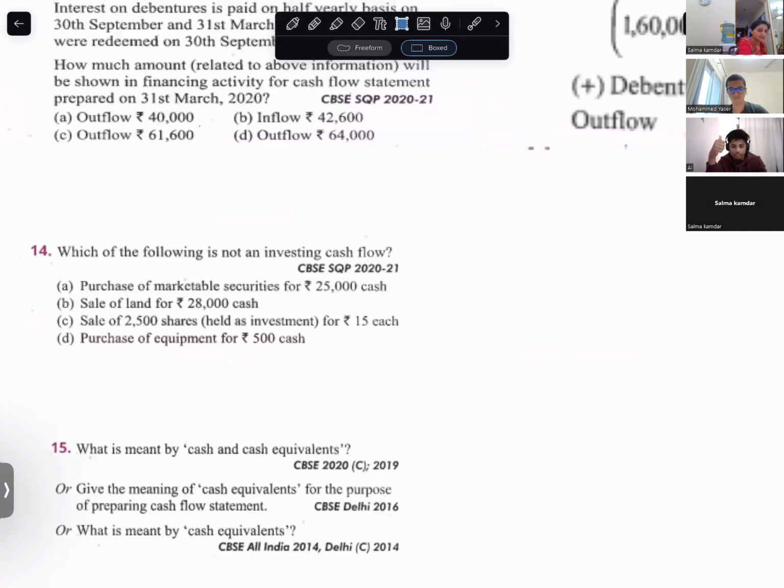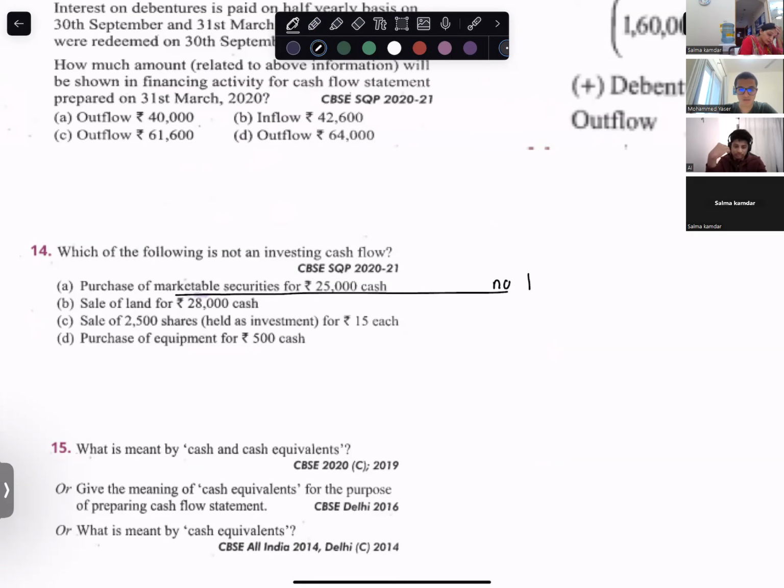Which is not an investing cash flow? Marketable securities is what? Marketable security: no cash, no flow. What comes in investing activities? Dividend received.